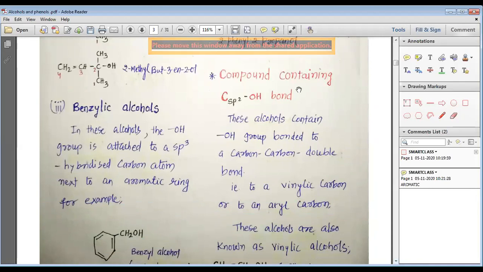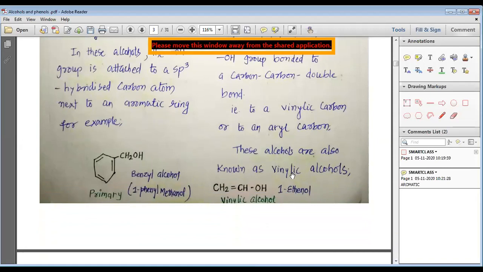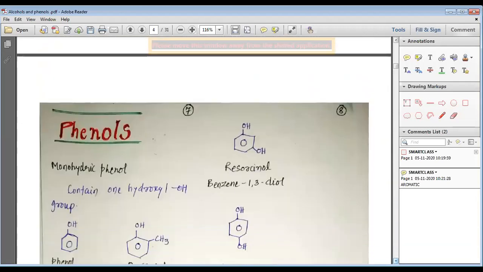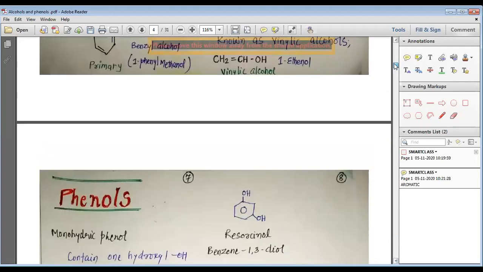So next we have the compounds containing the Csp2-OH bond. These alcohols contain an OH group bonded to a carbon-carbon double bond, that is to a vinylic carbon or an aryl carbon. These alcohols are also known as vinylic alcohols. You can see that in ethenol, this OH is bonded to the ethene, so it is known as a vinylic alcohol. Here the hydroxyl group is directly bonded to a carbon which is sp2 hybridized.